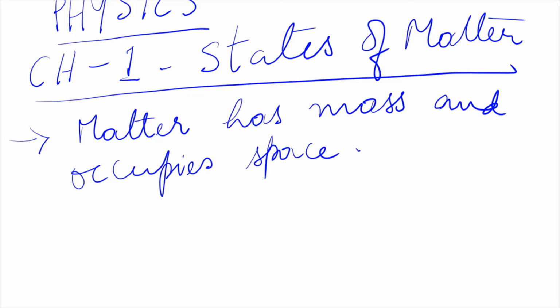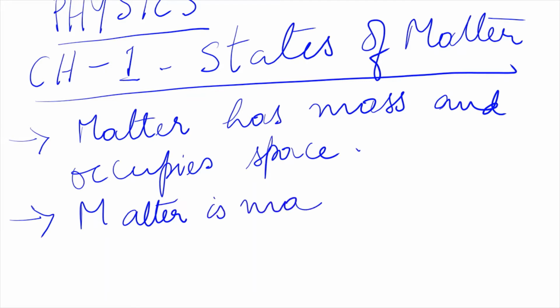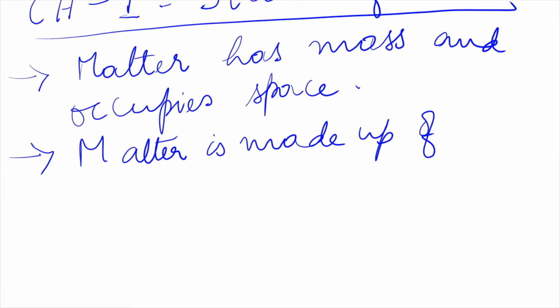Okay. Then this matter is made up of tiny particles called molecules, and molecules are further made up of atoms. Okay, so this also you all know. So write down, matter is made up of tiny particles. Tiny means small.